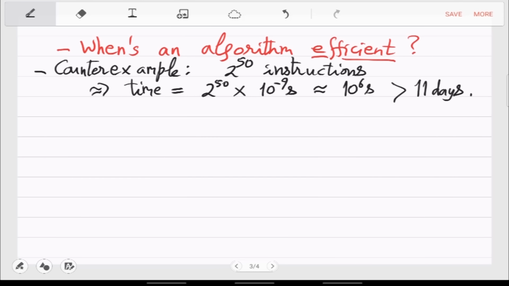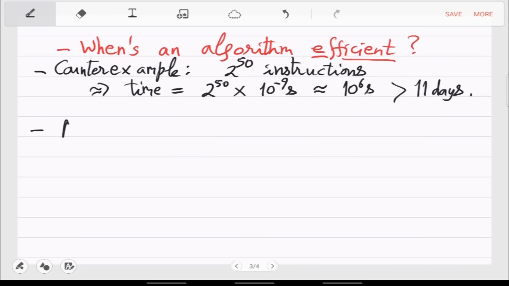Right, and then you can see that when we increase this by a square, it will become years or thousands of years, right? So this is clearly inefficient because you won't even be alive to see the day when the answer comes, right? And this necessarily is the definition of inefficiency. You want to see the result in your lifetime, and that is not happening. So this should tell you what efficiency is. Yeah, and maybe we have to see more compelling examples.